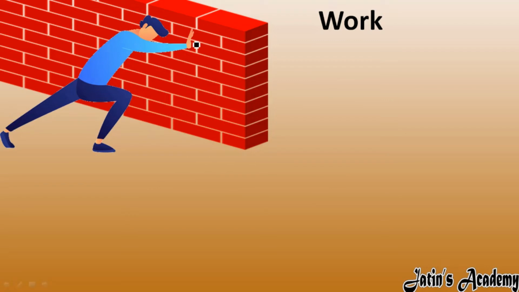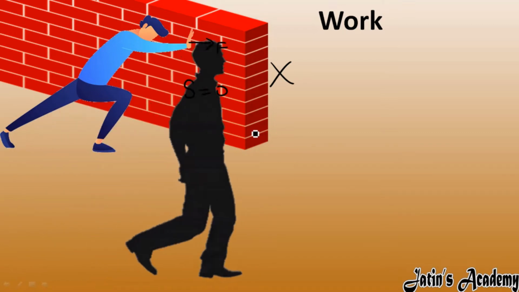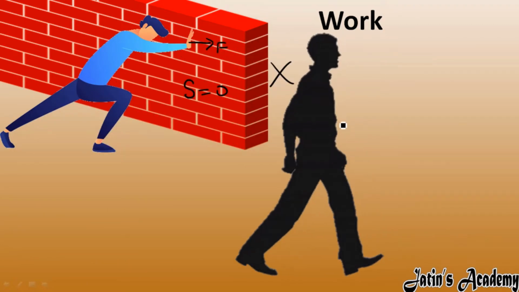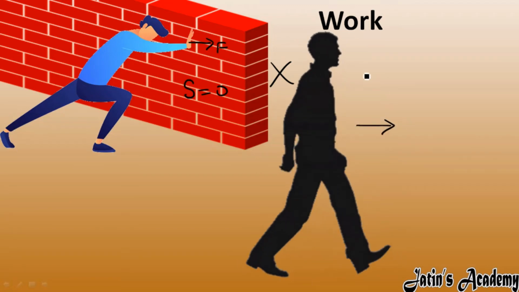As the person is applying force on the wall, but in this case the displacement of the wall is 0, so work is not done here. Next example we have, a man is walking on the ground. As the man is walking, force is applied on the ground and the man is moving in the forward direction, so here work is done.